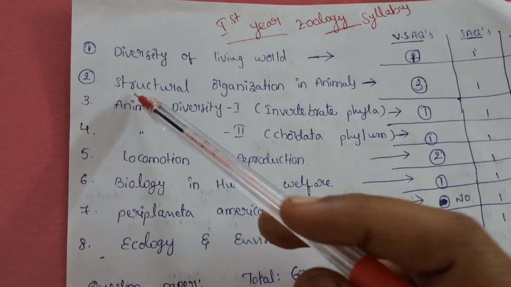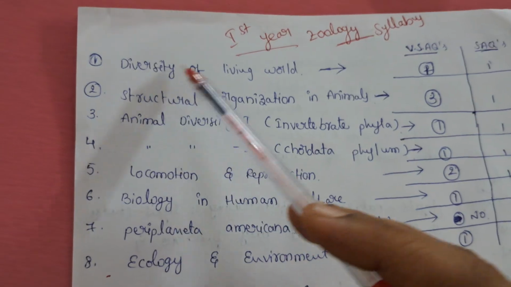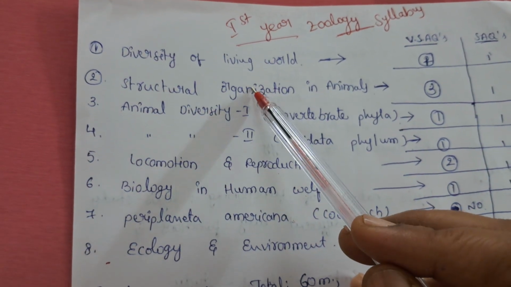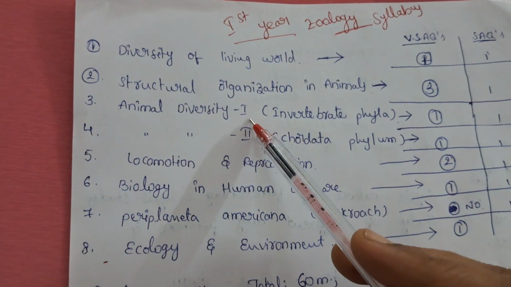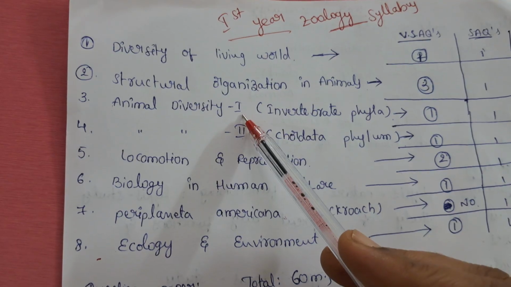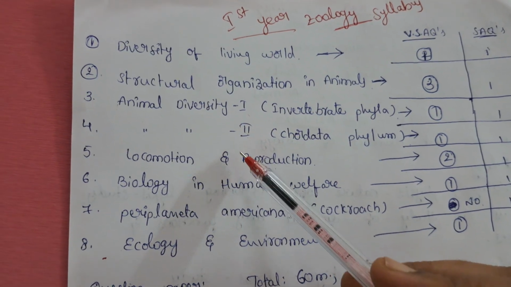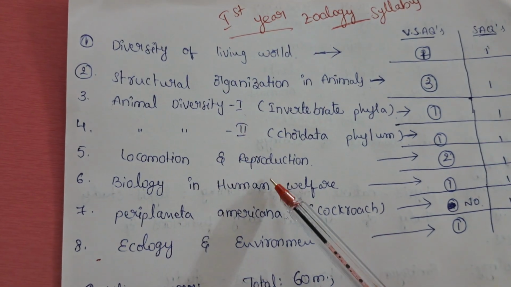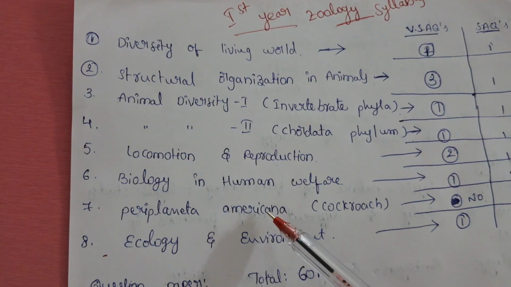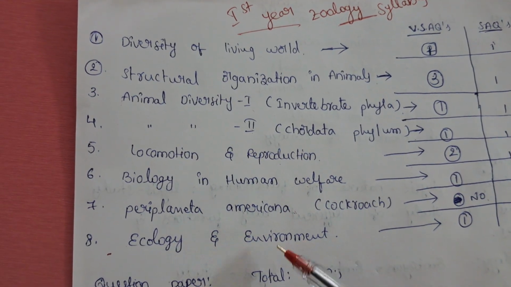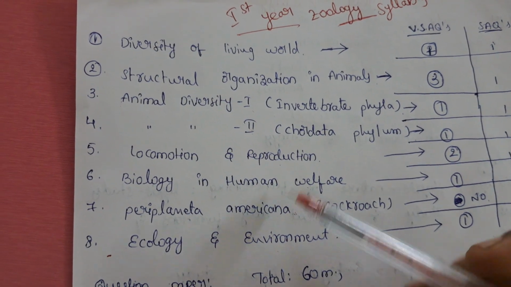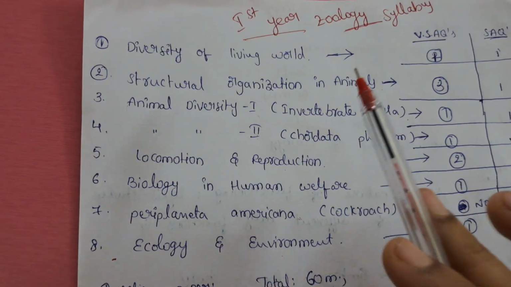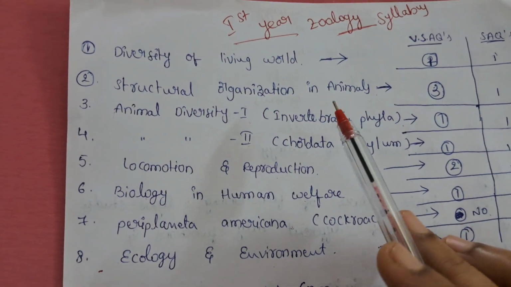So the chapters are: diversity of living world, structural organization in animals, animal diversity 1, animal diversity 2, locomotion and reproduction, biology in human welfare, Periplaneta americana, and ecology and environment. These are the 8 chapters in the first year intermediate syllabus.